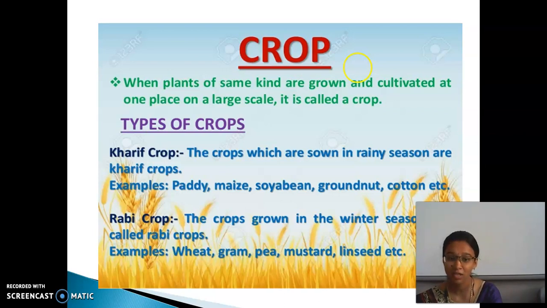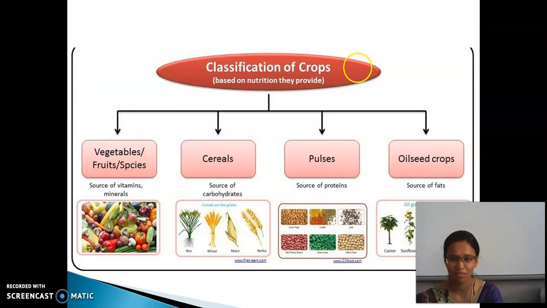Based on the nutrients the plants give to us, they are classified into categories: vegetables, fruits or spices, cereals, pulses, and oil seeds. We get oil from oil seeds such as sunflower, castor, mustard, coconut, etc. From pulses, we get proteins, and from cereals such as wheat and maize, we get carbohydrates, and then fruits and vegetables.